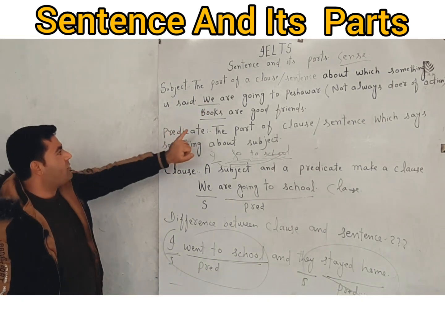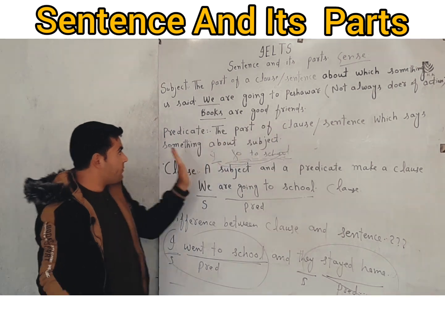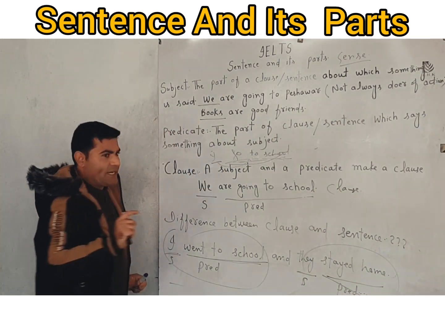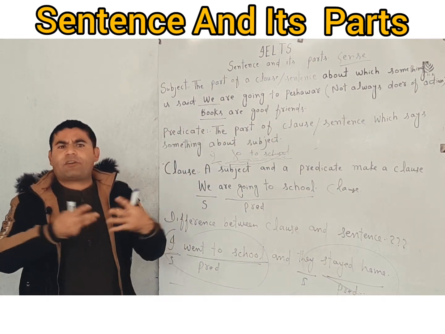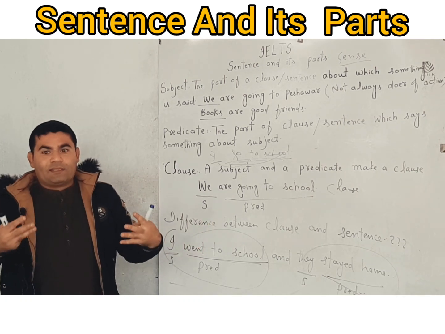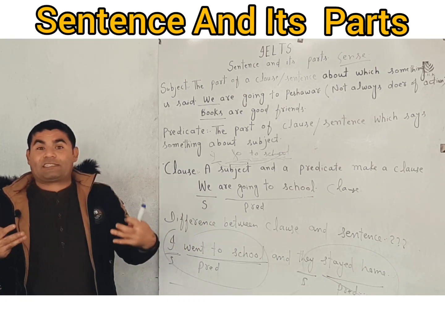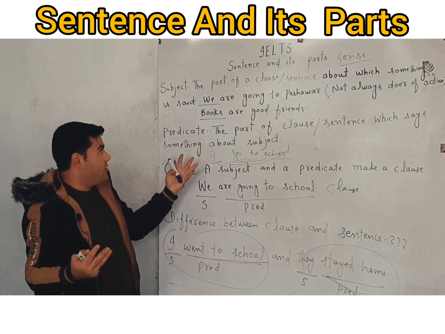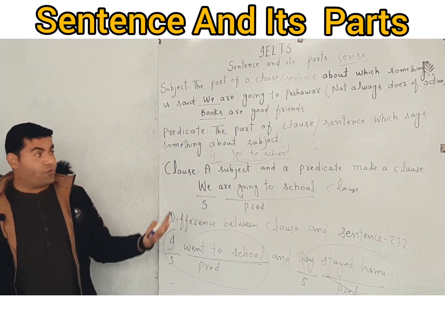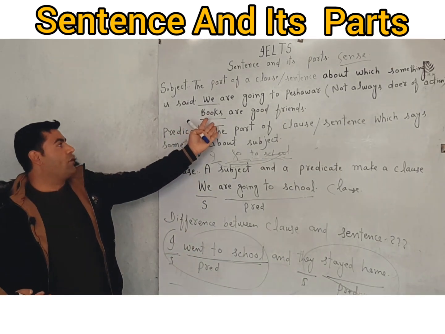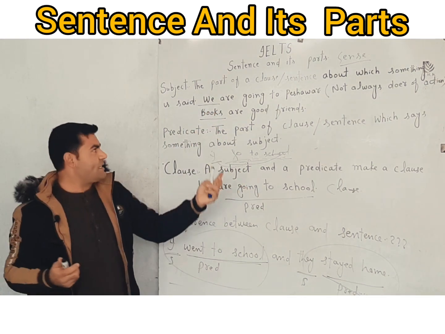In the next sentence, you see, books are good friends. Books is the subject, but in this sentence, there is no action. This sentence is based on state. There is no action. So when there is no action, there is no doer. Still, we call books the subject of this sentence.